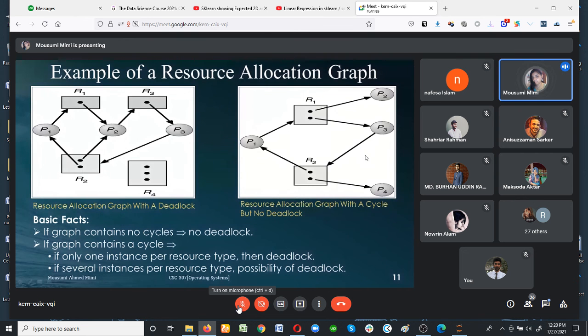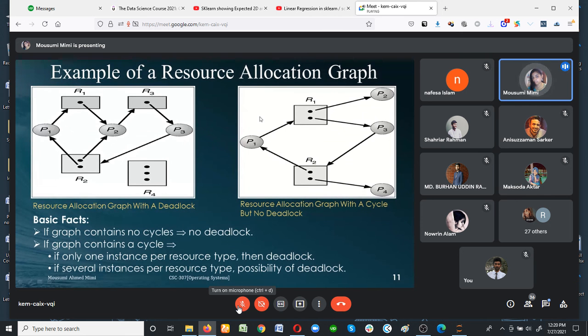Now what is the difference between cycle and deadlock? Look at this diagram very carefully. When it is deadlock, specifically deadlock, there are lots of resources, but one or more resources cannot be usable for the process. That is called deadlock.